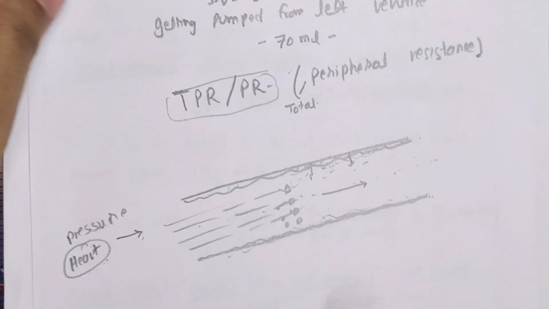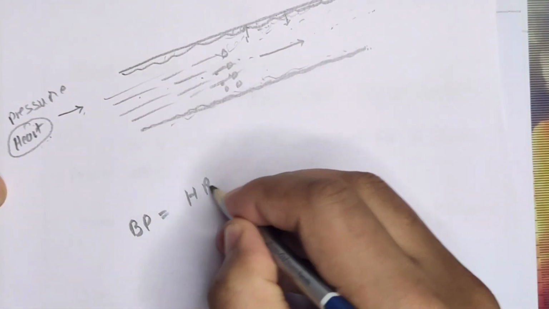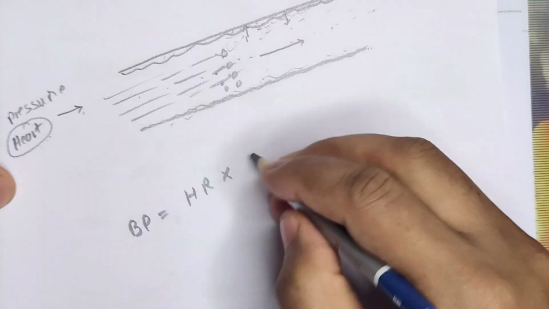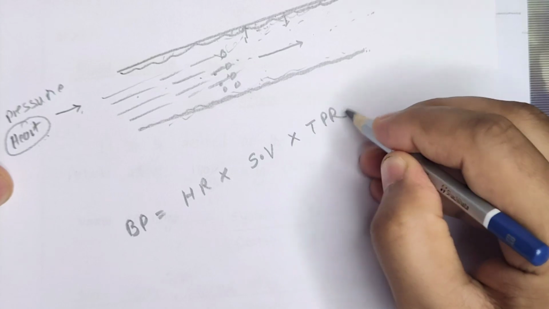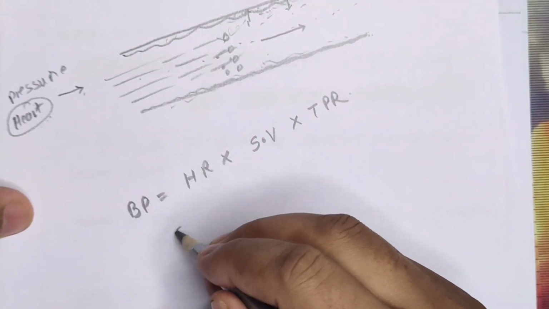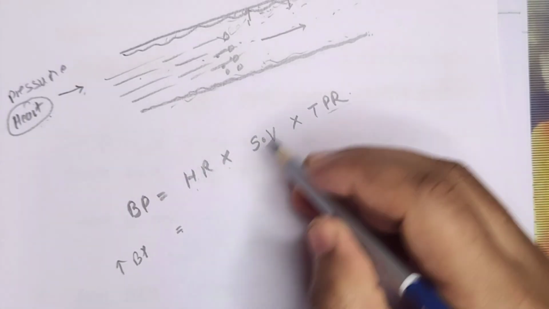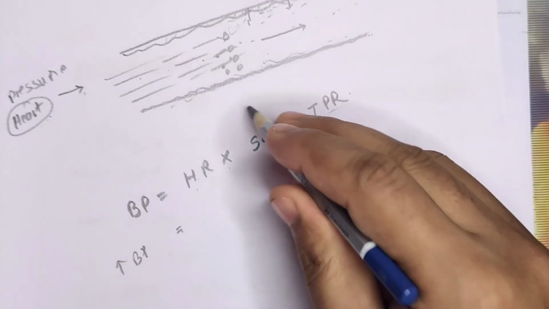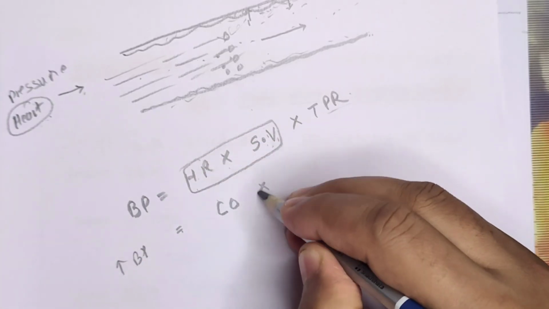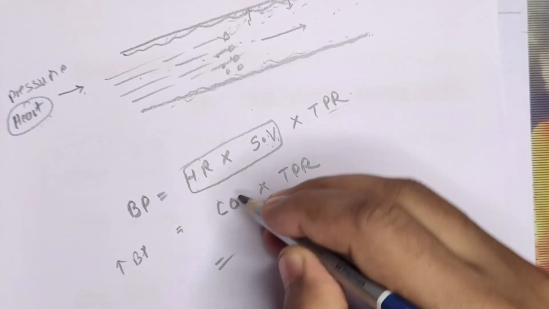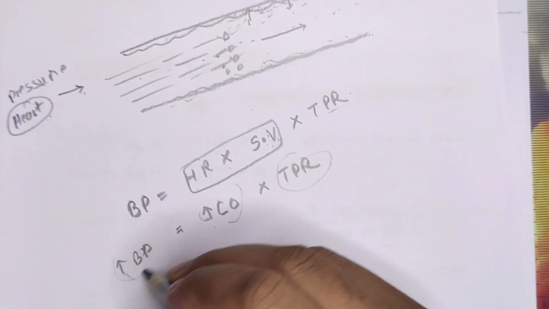Now, here what we have to understand in this concept is that BP is equal to heart rate times stroke volume times total peripheral resistance. Now you just see here, if heart rate is increasing, obviously BP will be increasing. If stroke volume is increasing, BP is increasing. So this we will take in a lump sum. This is known as cardiac output times total peripheral resistance. Now, if cardiac output is increasing, BP is increasing. If resistance is increasing, BP is increasing.